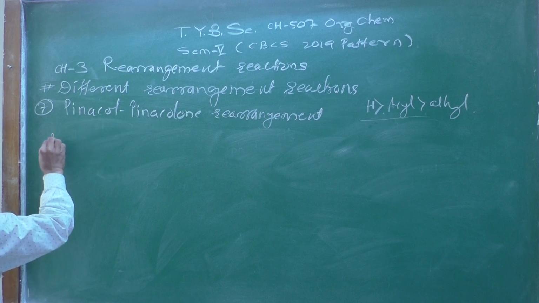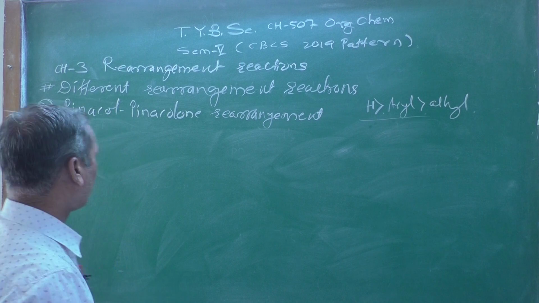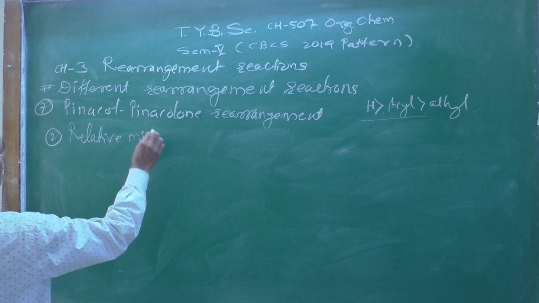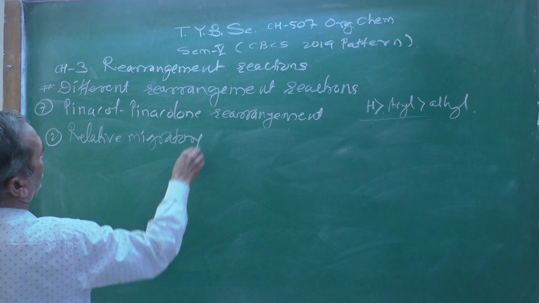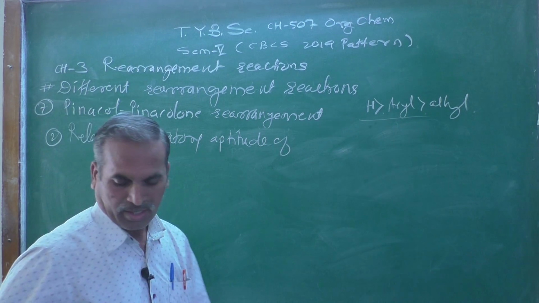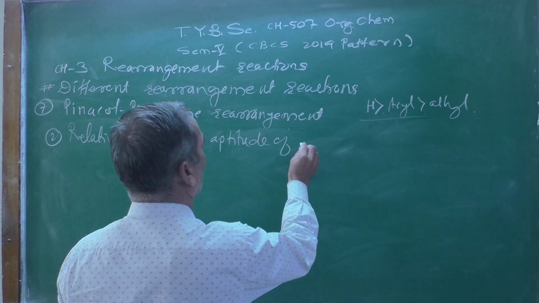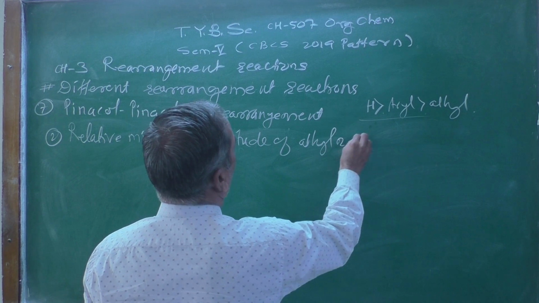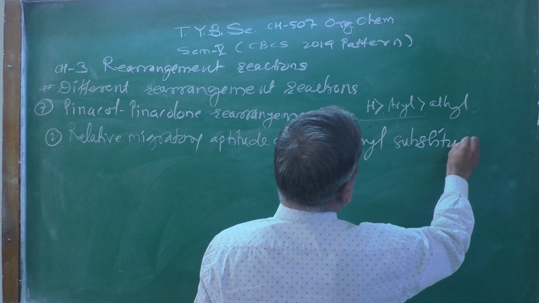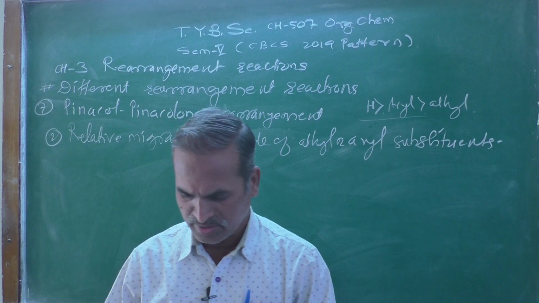Second point will be the relative migratory aptitude of alkyl or aryl substituents. That is the point which we are discussing here.